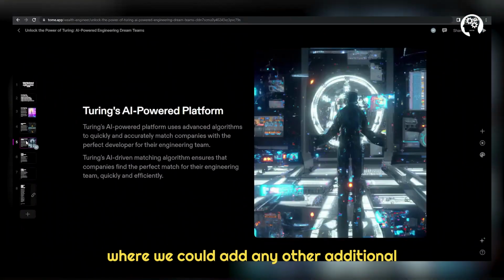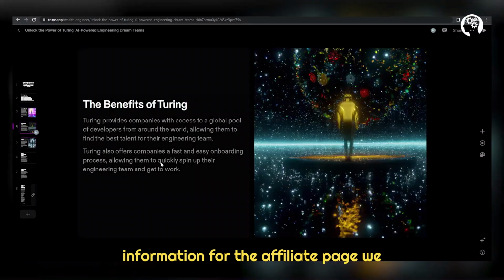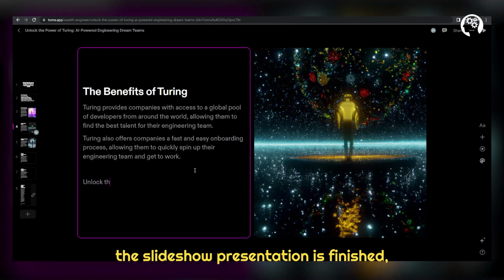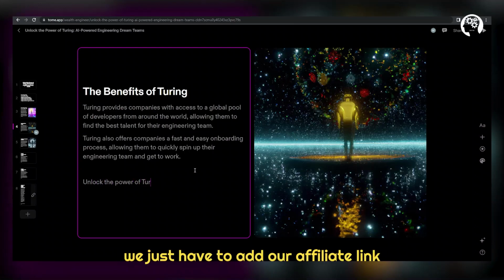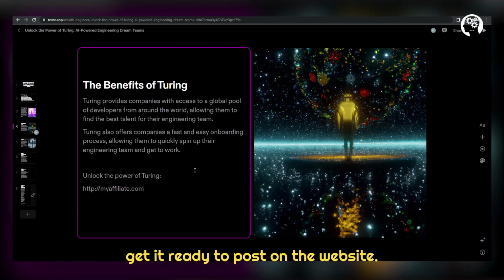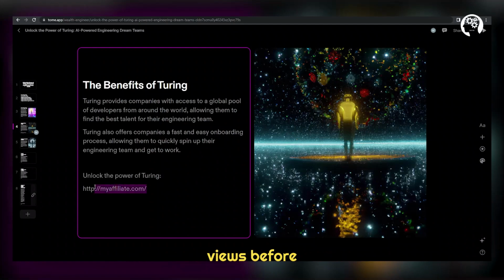This is where we could add any other additional information for the affiliate page we saw on PartnerStack, like so. So once the slideshow presentation is finished, we just have to add our affiliate link into the presentation, then save it and get it ready to post on the website that's going to get us thousands of views.